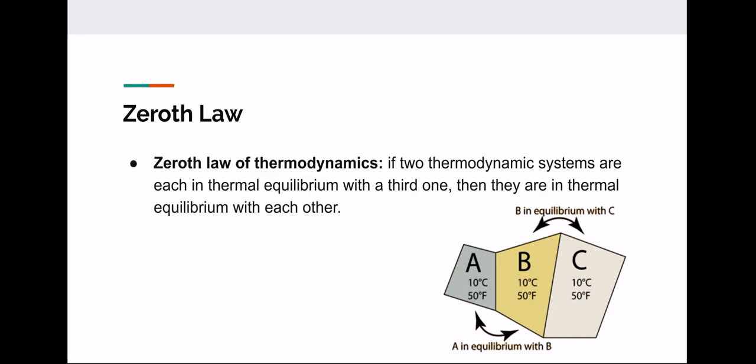So what does this really mean? So let's say in the picture we have A, B, and C. If A and B are the same temperature and B and C are the same temperature, then we can assume that A and C must be the same temperature as well.